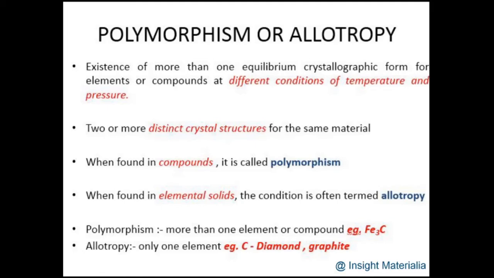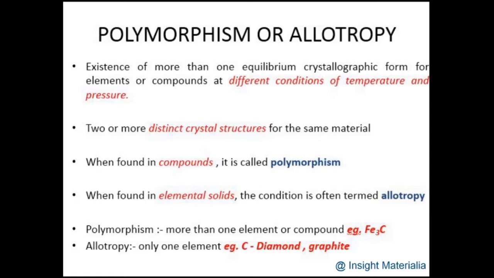Today, we will discuss polymorphism and allotropy. What is polymorphism? What is allotropy? Do both make the same sense? What is the actual difference between both? Polymorphism and allotropy refer to the existence of more than one crystal structure for a material which